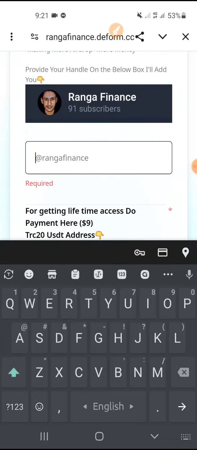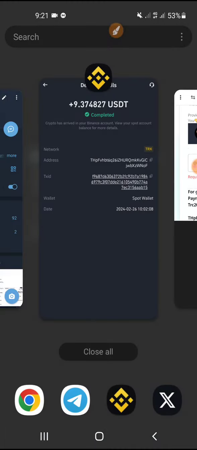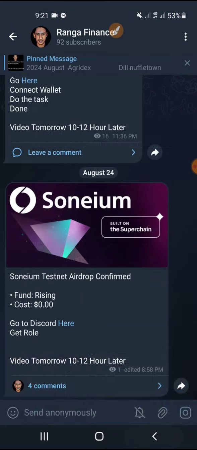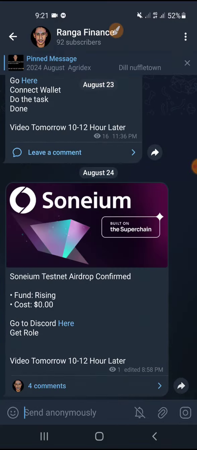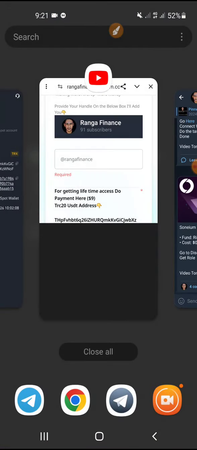Click the submit button. Here you need to put your Telegram handle, because I will take that handle and add it to the channel. I will add that specific handle that you put in here, and you will be able to see every task in here. You will talk with us in here. This is as simple as that.